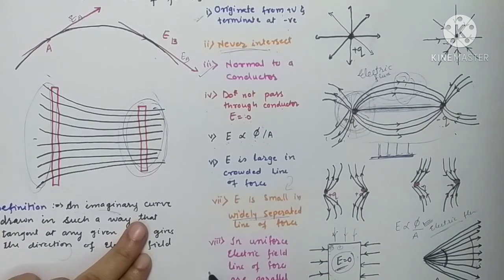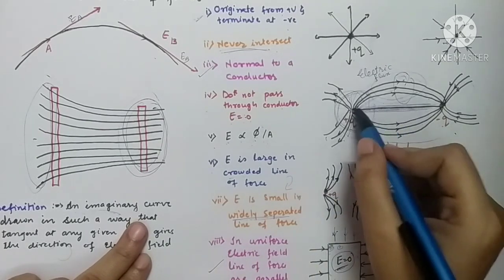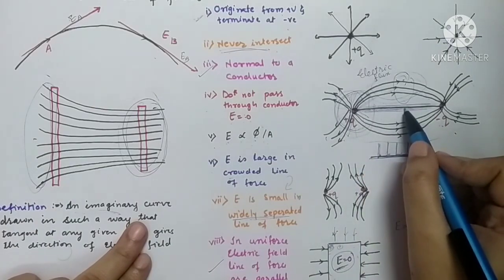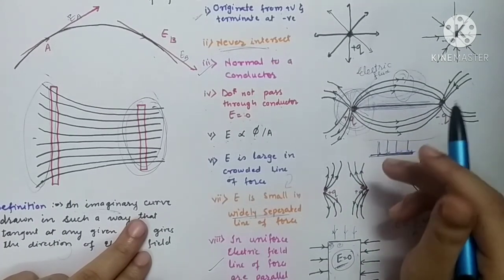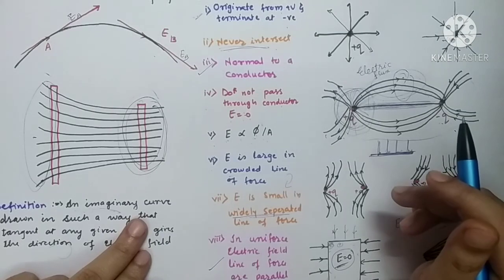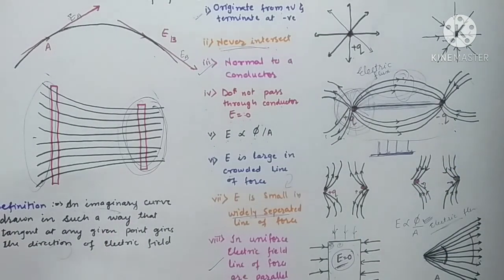And the last one we have studied is, in case of a uniform electric field intensity, all the lines of force go parallel to each other. So this is the concept of electric lines of force.